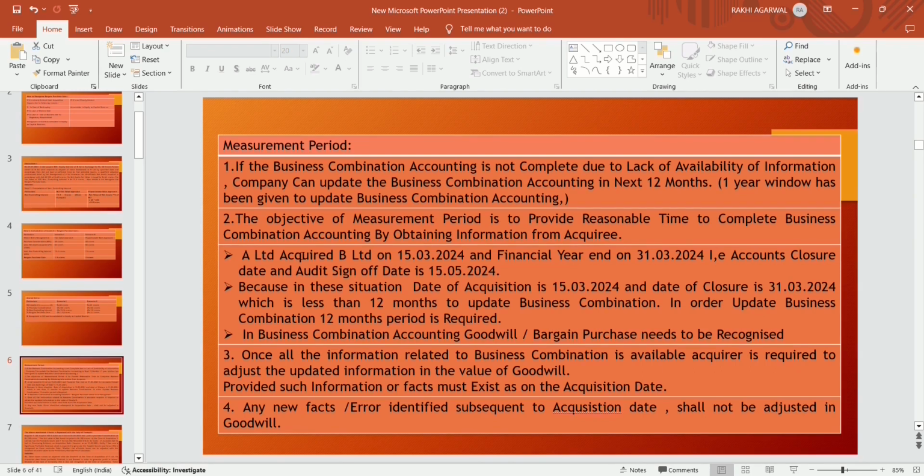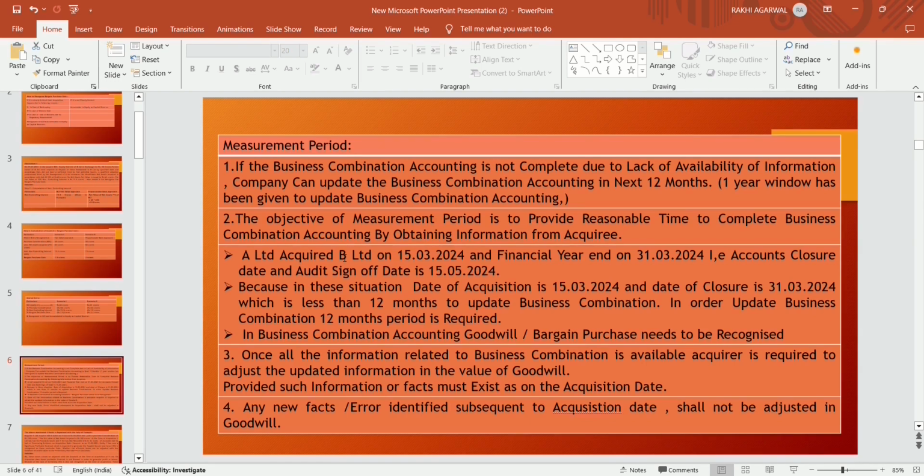Suppose A Limited acquired B Limited on 15th March 2024 and the financial year end is 31st March 2024. That is the account closure date, and the audit signing date decided by the management is 15th May 2024. So the time is very short to collect the information for business combination purposes, because the date of acquisition is 15 March, and after 15 days it becomes the financial year end, which is less than 12 months to update business combination. So to update business combination, the 12-month period is available.